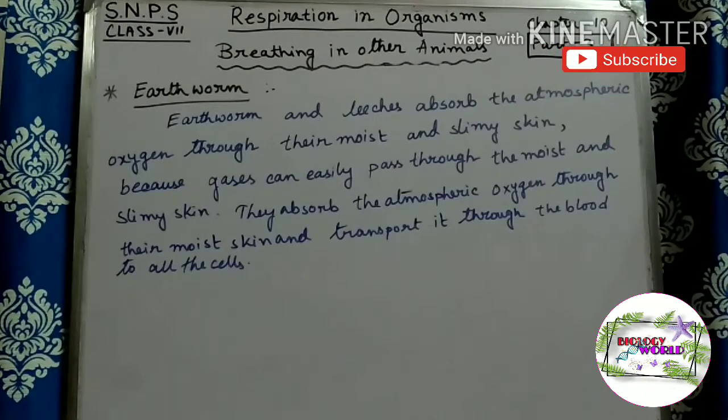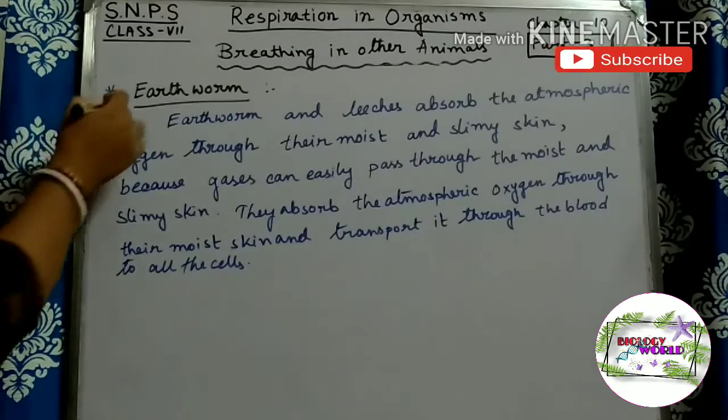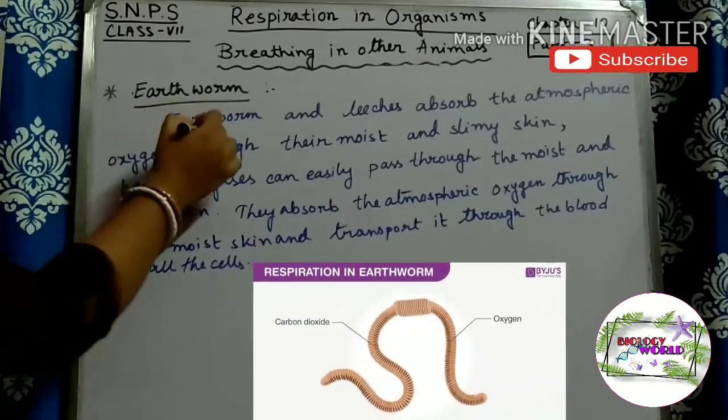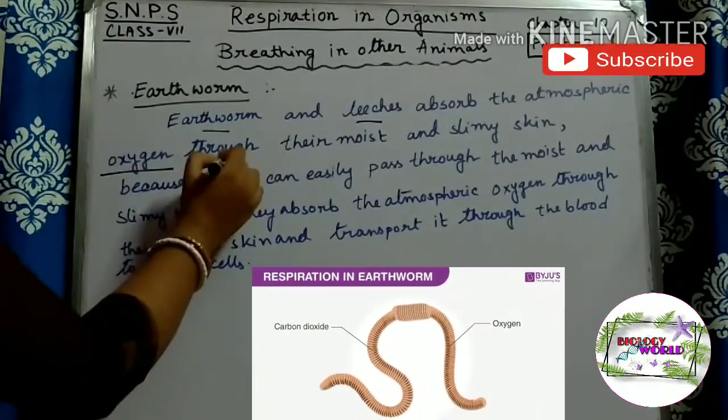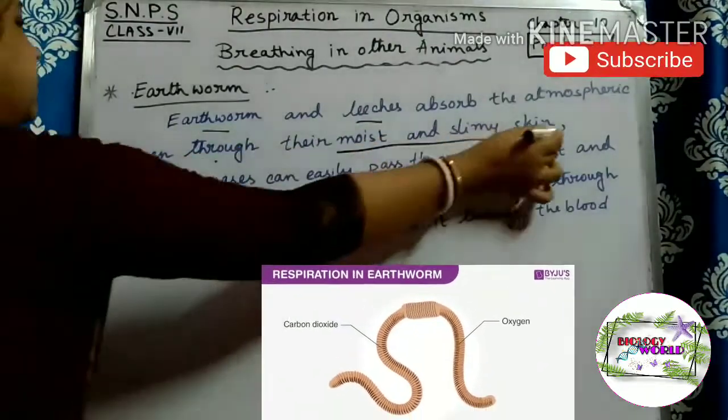Now we will see the respiratory organ of the earthworm. Earthworms and leeches absorb atmospheric oxygen through their moist and slimy skin.